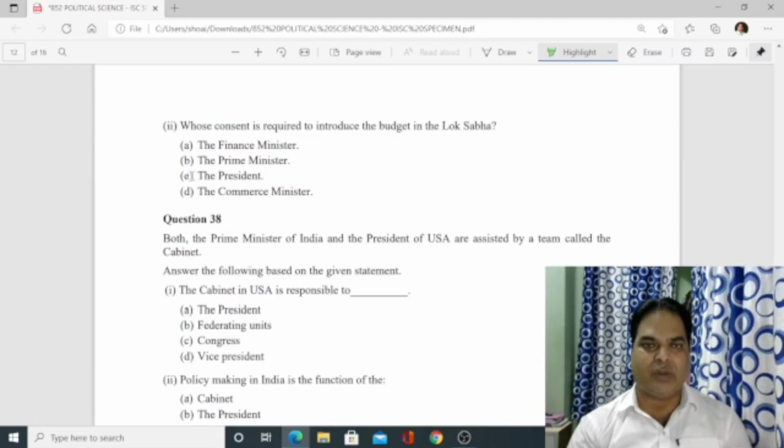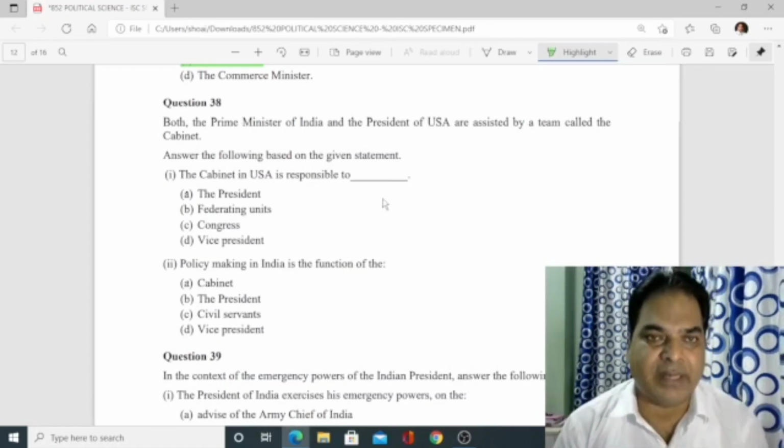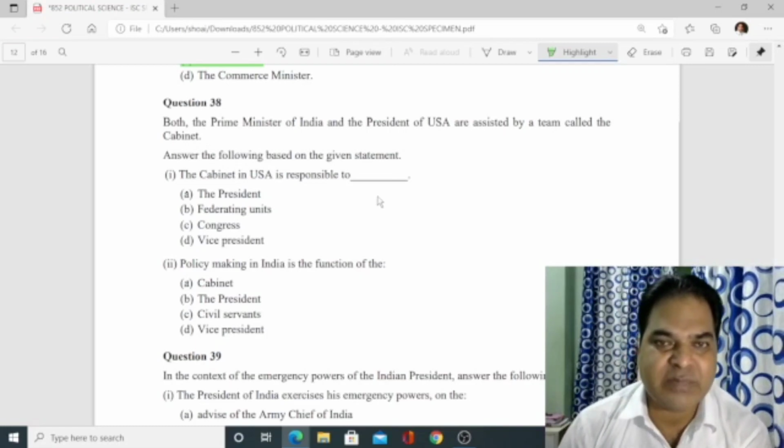You need the permission of the president. Number 38. Both the Prime Minister of India and the President of US are assisted by a team called cabinet. Cabinet in USA is responsible to the president. The answer is A.